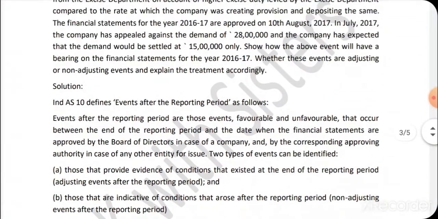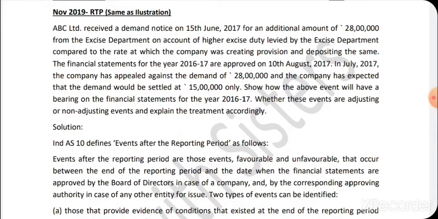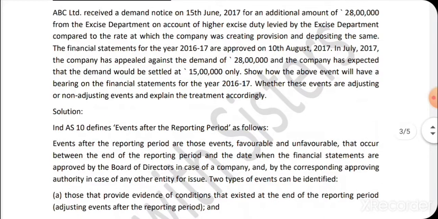Hope you are clear with this question. This has already been discussed in our illustrations. I'll just brief this question. It says that ABC Limited received a notice saying that an additional 28 lakhs of excise duty has to be paid, as the excise department has calculated the duty at higher rates. But ABC Limited is pretty sure that the demand will be settled at 15 lakhs only. And this 28 lakhs demand has been confirmed by the excise department between the two dates, that is, the date of the balance sheet and the date on which the financial statements are approved.